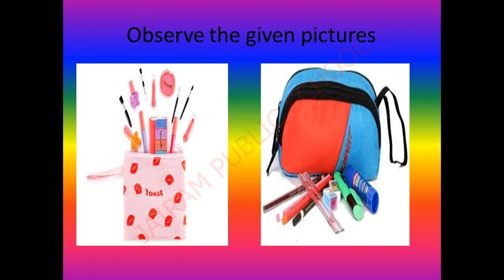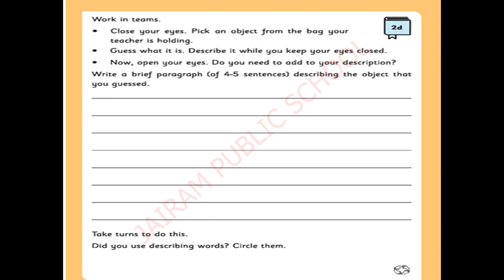Observe the given picture. See, two pictures are here, right? What is this actually? A bag with pen, pencil, paint, eraser, sketches. Then in this bag, what is here? Pen, pencil, eraser, sketches, scale, everything is here, right? So observe the picture. Then take page number 17 in your companion. Take page number 17.